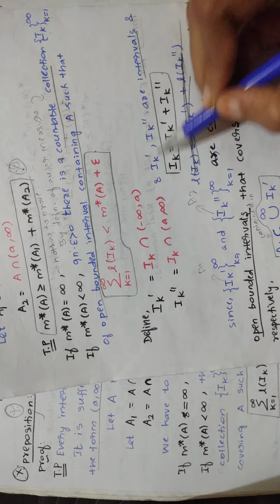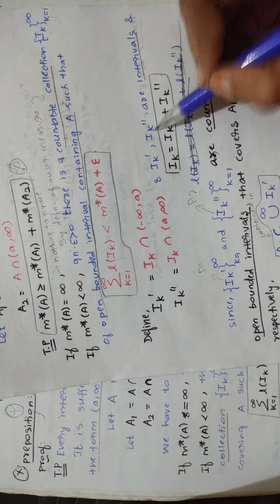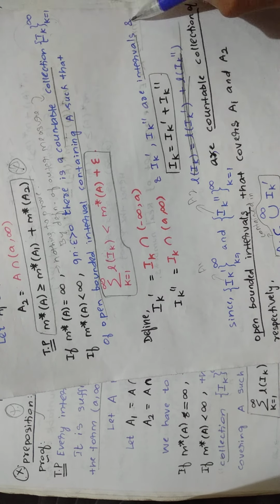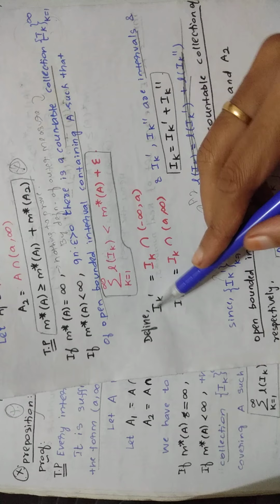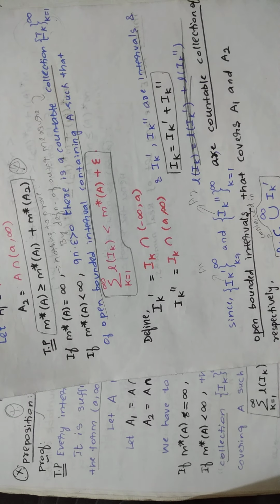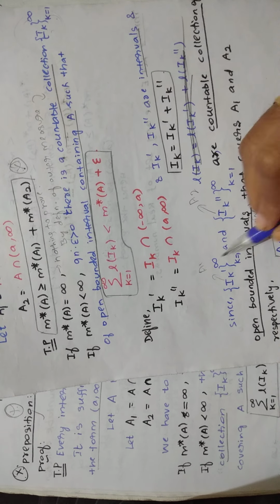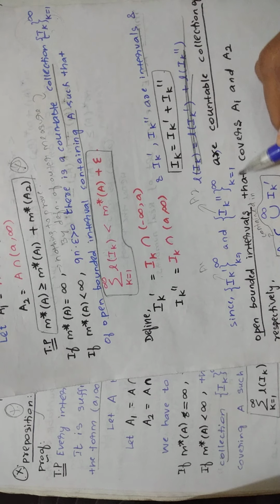Also these Ik' and Ik'' are intervals, and when you add Ik' and Ik'', you will get Ik. Okay, that is how you are defining all these things. Now in the next line what you are writing is: since {Ik'}, k equal to 1 to infinity, and {Ik''}, k equal to 1 to infinity, are countable collections of open bounded intervals.